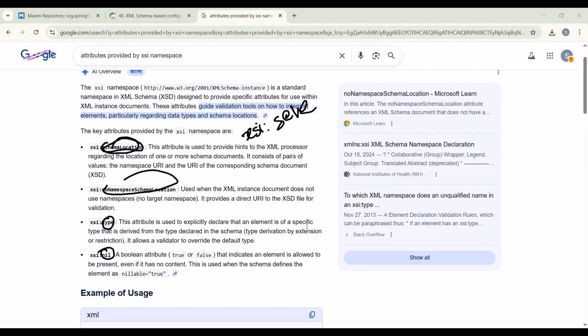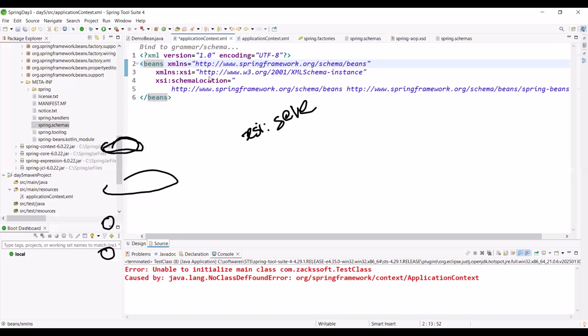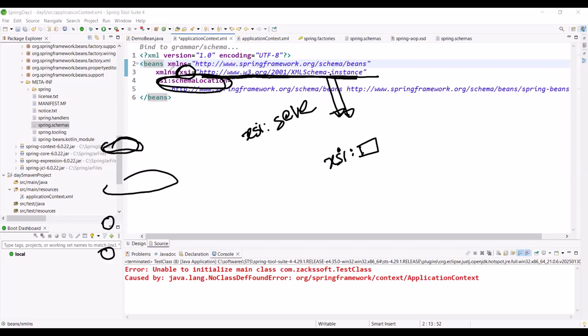Have you got some basic idea why we are importing this XSI schema? Because this namespace provides some attributes. How to add an attribute? The namespace name, colon, then the attribute name, right? We are using schemaLocation for this purpose. Any confusion up to now?